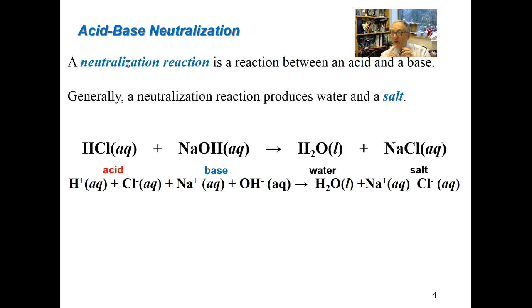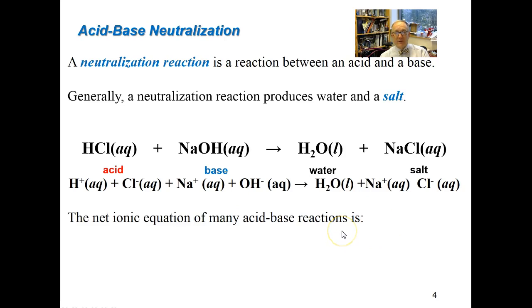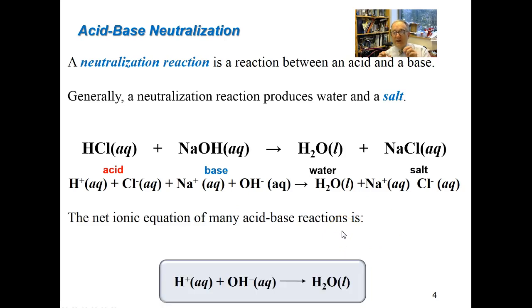And from that, we could come up with the net ionic equation. It only shows what changes from one side to the other. So we cancel out the spectator ions. What's present on both sides? Sodium ion is present on both sides, so they'll cancel out. Chloride ion is present on both sides. They cancel out. So what's going to be left? H plus and OH minus. The proton plus a hydroxide ion makes liquid water. That's your net ionic equation for a strong acid-base reaction.